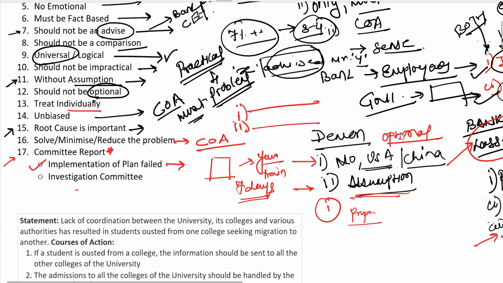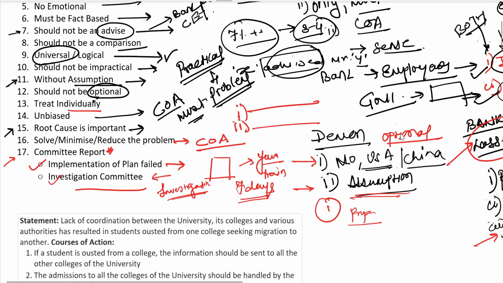Then if you say there was a terrorist attack on the country, then if you need to set up a committee which will do the investigation, anything to do with the security of the nation, in the interest of the nation, and if you say that the report needs to be submitted, that will definitely be an answer.